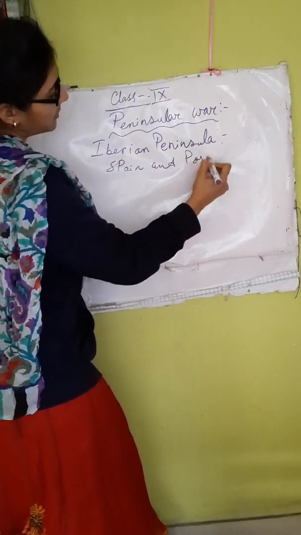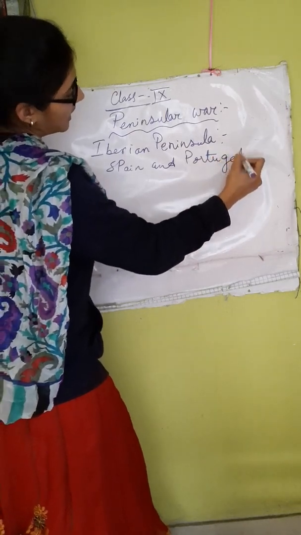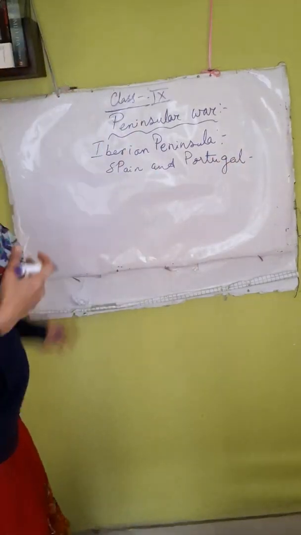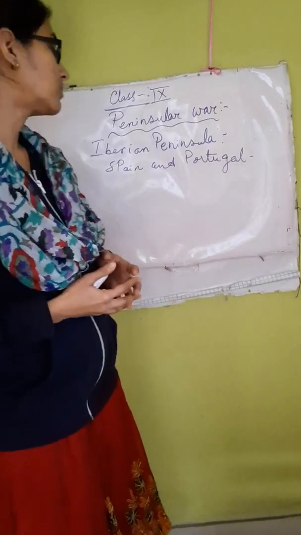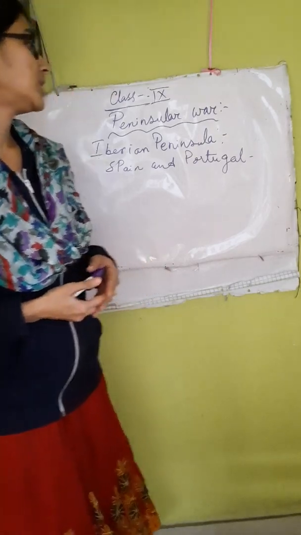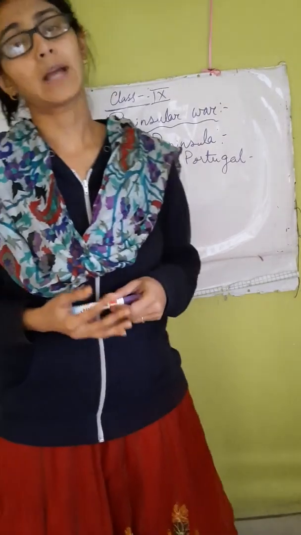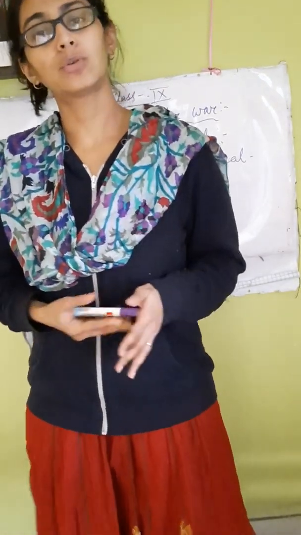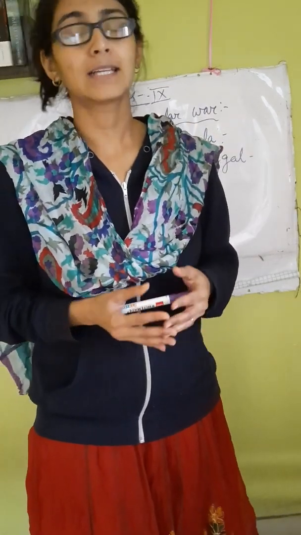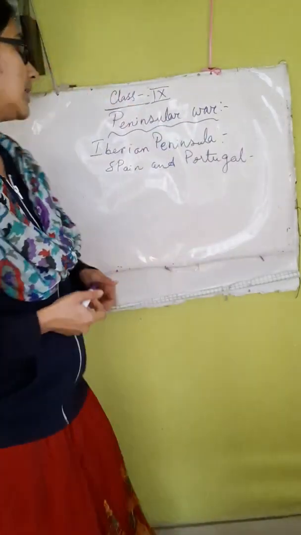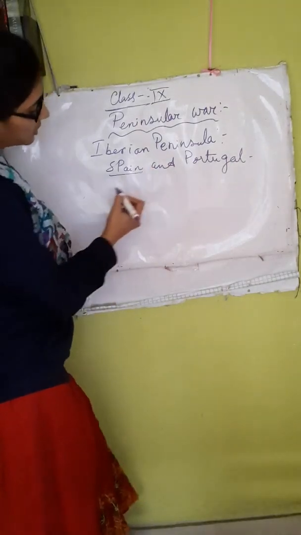constituted the Iberian Peninsula. These were satellite countries of France; they had close association with France. But Napoleon Bonaparte wanted to capture Portugal. So when he was marching his army to Portugal, he marched through Spain and reached Portugal. There he attacked and captured Portugal without any previous notice to them.